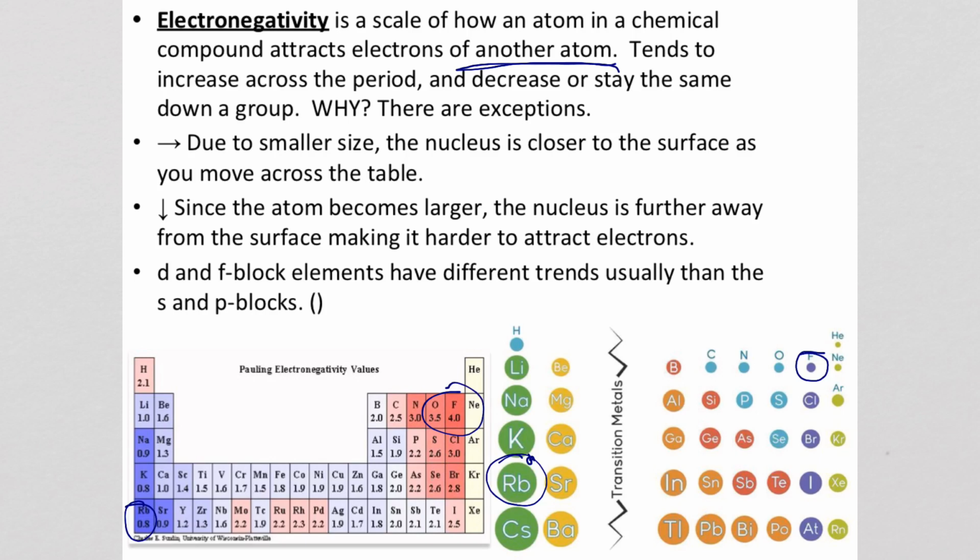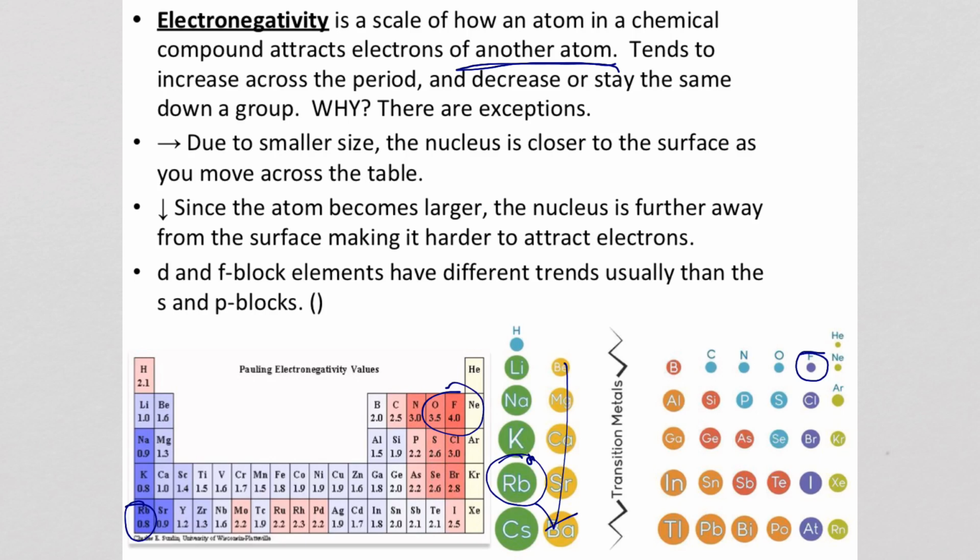This again is another illustration that the distance is a much bigger influence than the amount of positive or negative charges. So smaller size, closer to the surface as you go across the table. We know that going down, they get bigger, so again that distance is going to make it harder to attract electrons.